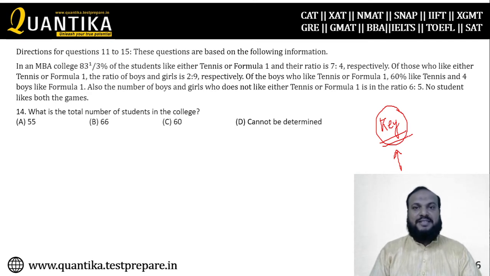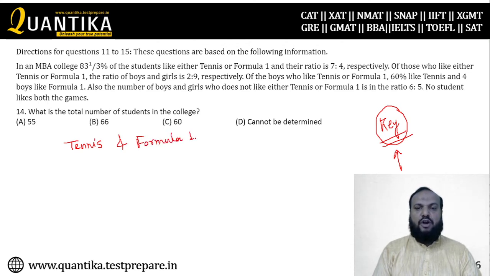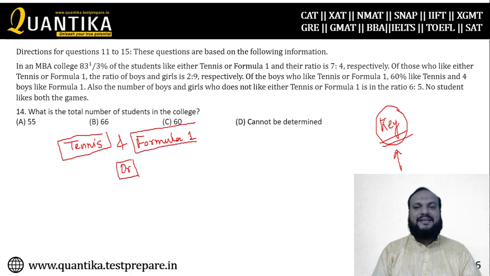I hope you must have tried this set and realized that the information given here is a bit different. Now, try to understand what is happening. There are only two types of games the set is talking about: one is tennis and the other one is Formula 1. Tennis and Formula 1 are two different games and nobody is playing both.